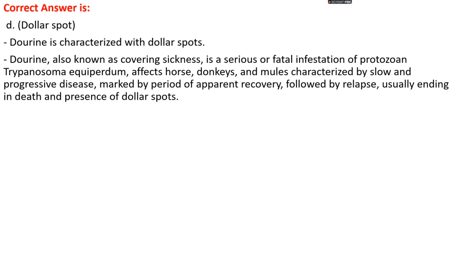Dourine, which is also known as covering sickness, is a serious and fatal infection of a protozoan, Trypanosoma equiperdum, mainly affecting the Equidae family, that is horses, donkeys and mules. It is characterized by a slow and progressive disease marked by a period of apparent recovery followed by relapse, usually ending in death, and there is the presence of dollar spots.